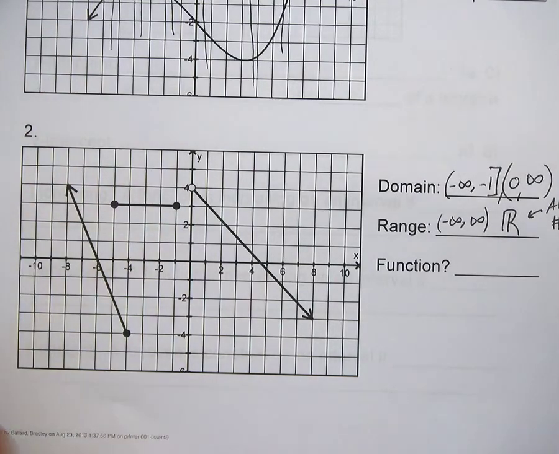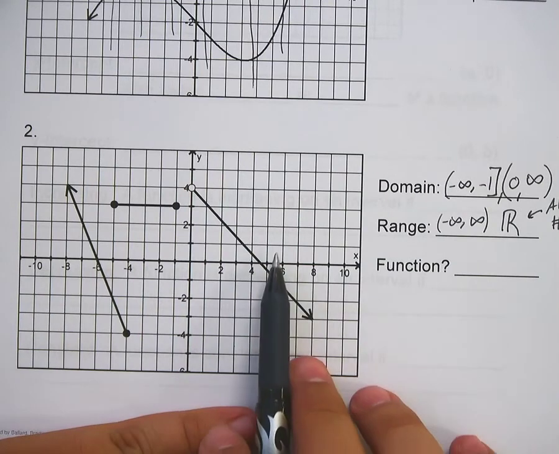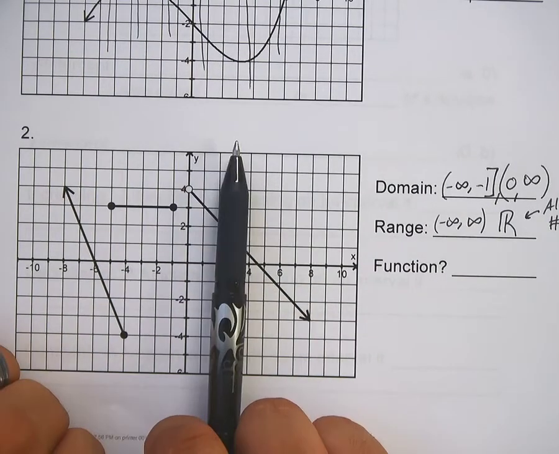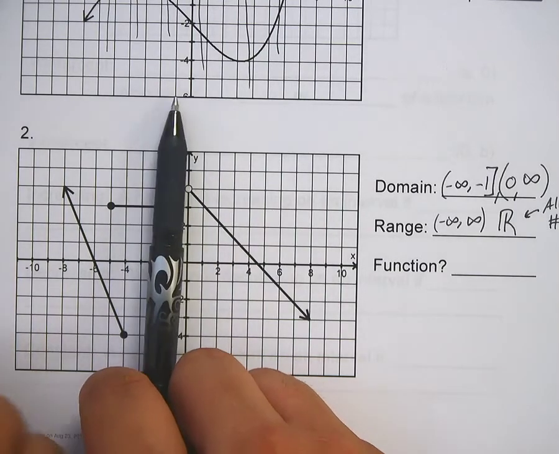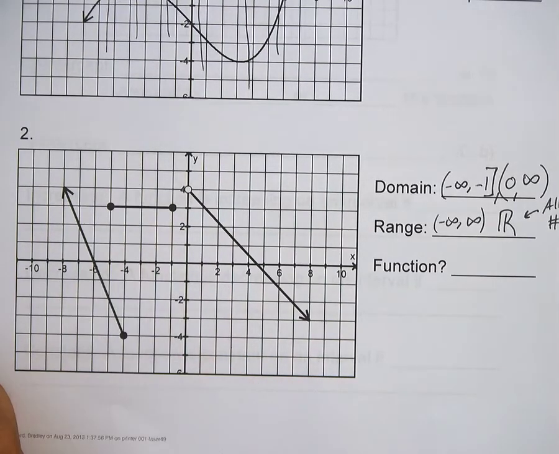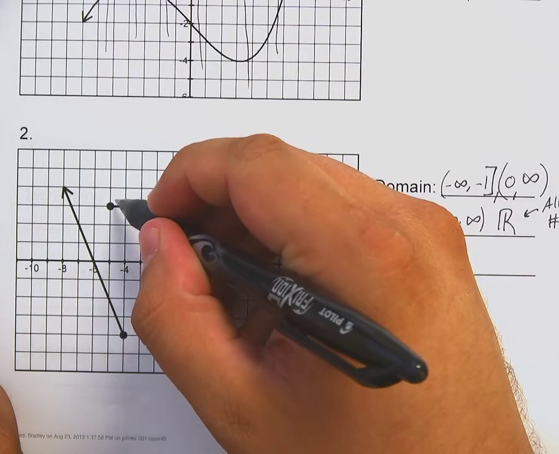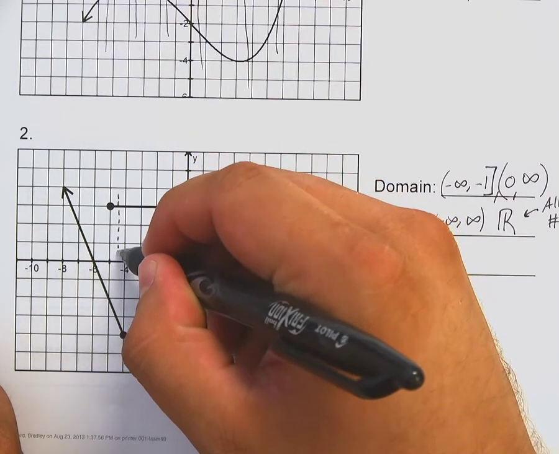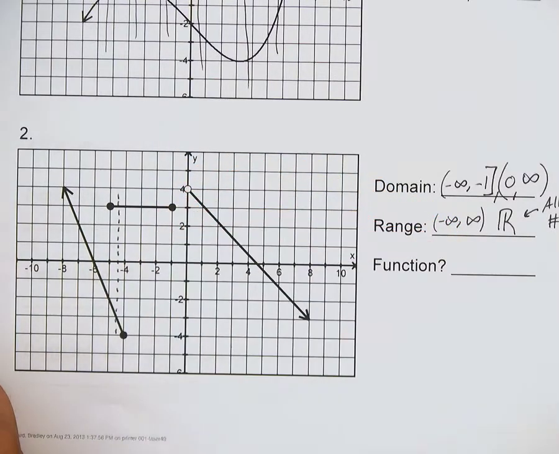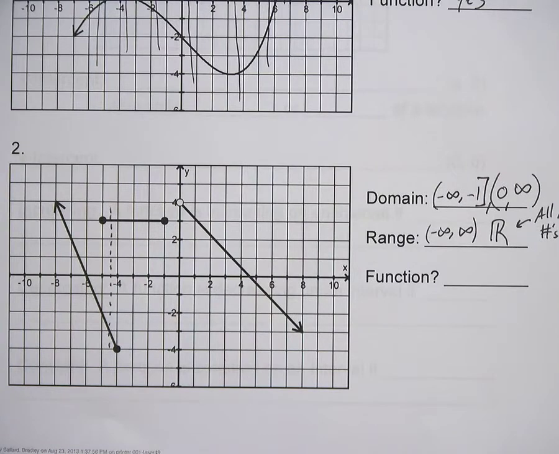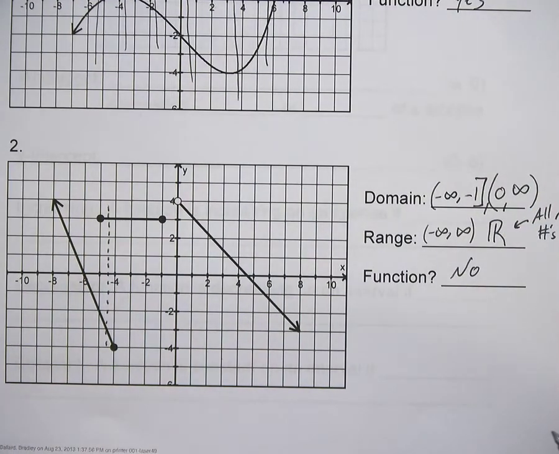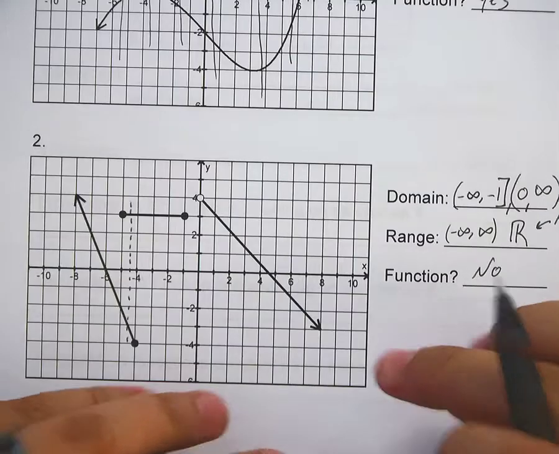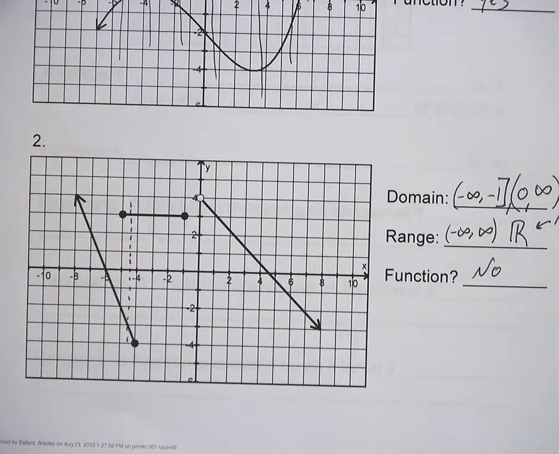Now what about it? Is it a function? Is there any point where you can drop a vertical line and hit this graph more than once? Yes, there is. What about right here? You see that? Hits it twice. Is this thing a function? No. Hit it twice. That's really all there is to it. There's nothing much else to it. That's all there is.